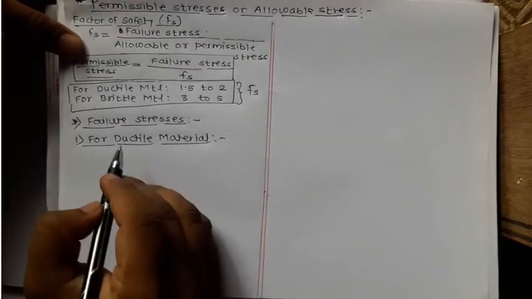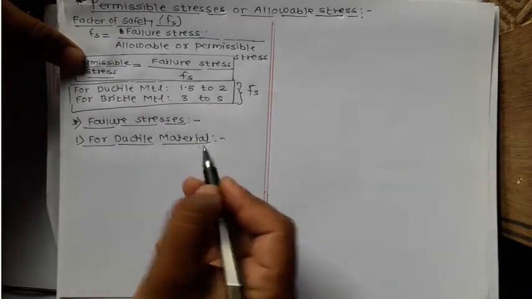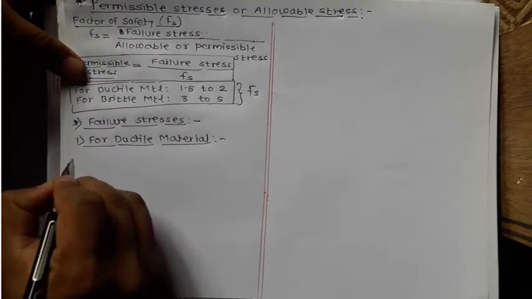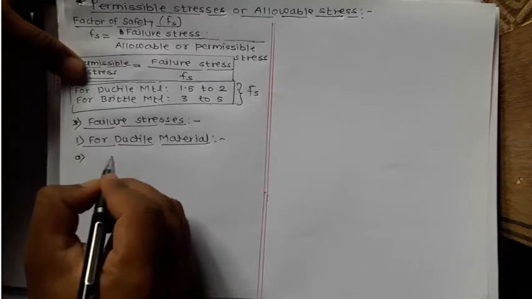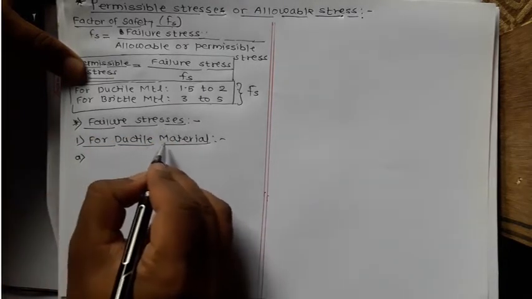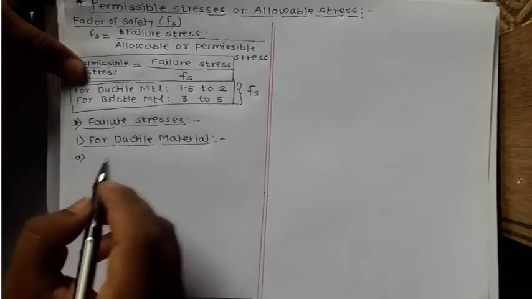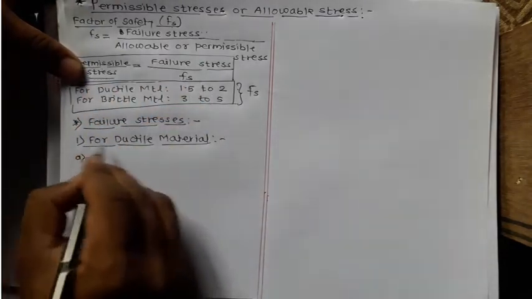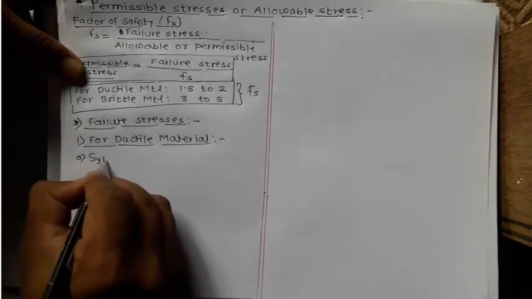So now we know very well that for a ductile material, the failure stresses are different, and for a brittle material, failure stresses are different. Now, first point we will write: if the component made up of ductile material is subjected to tensile stress, then what must be the failure stress? So the failure stress, which we require to find out the permissible stress for a ductile material which is subjected to tensile stress, is SYT, and this SYT is nothing but